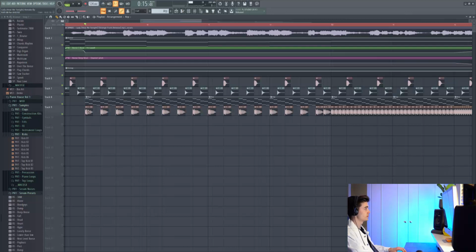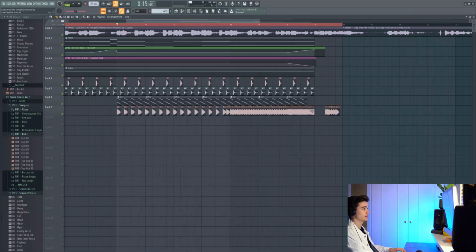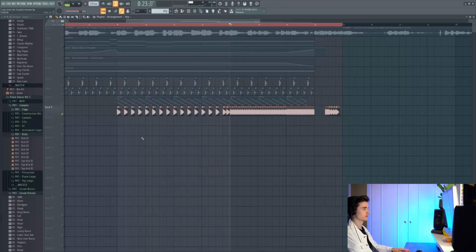Right, so now we're starting to introduce some kicks on the builds, and these kicks quickly turn into a fill element when we get to this bit here. And then they quickly double up, and then it just becomes basically a snare fill, and then we've got a nice kind of percussive element here.